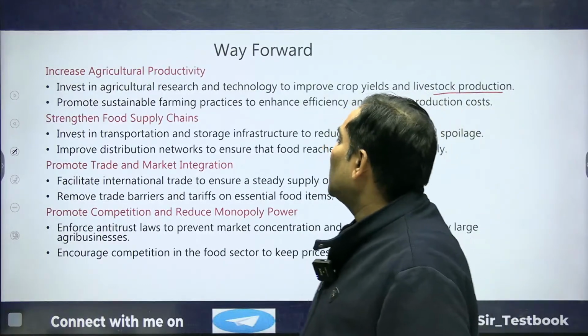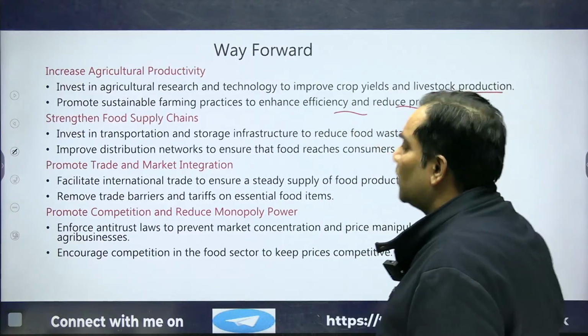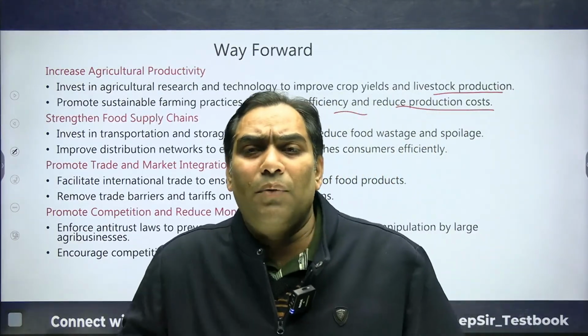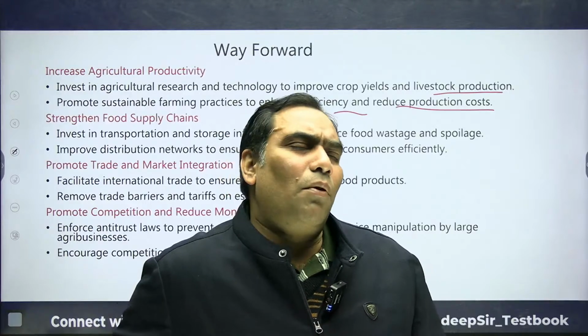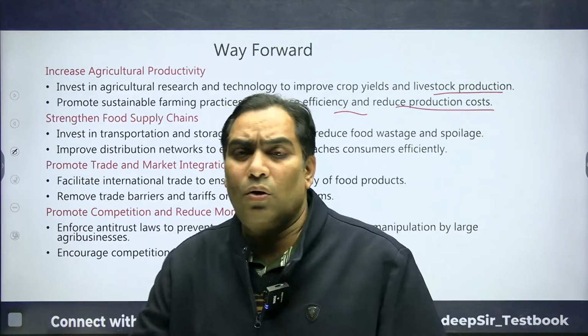Second is to promote sustainable farming practices, enhance efficiency and reduce the production cost. Sustainable farming practices may be in the form of organic farming, whatever it may be. Okay, science and technology, organic farming.